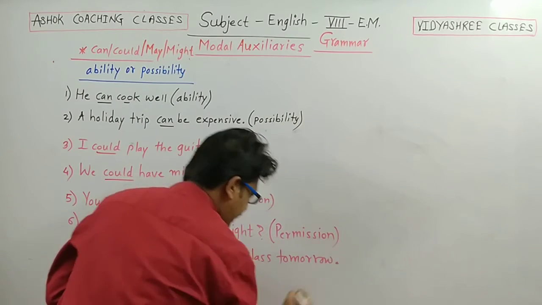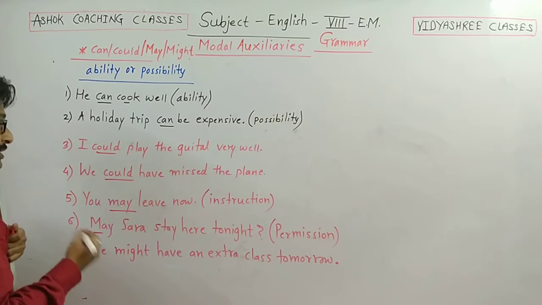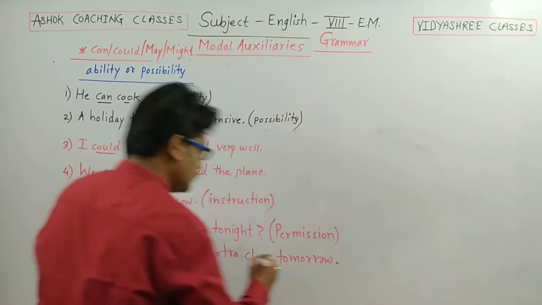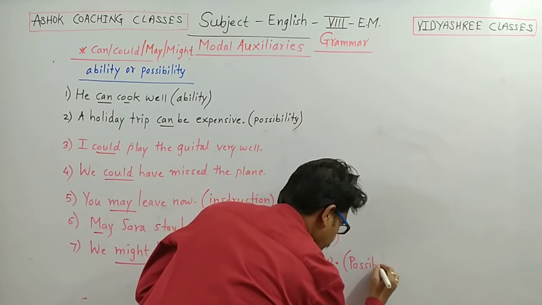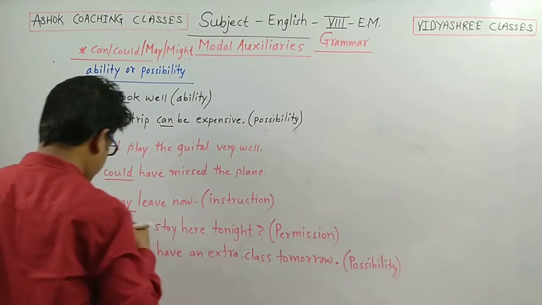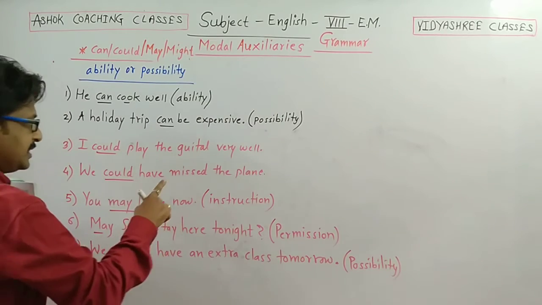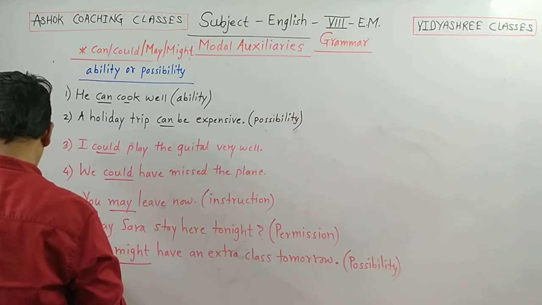Which is the modal auxiliary here? Might, and it expresses possibility. So may expresses permission, may expresses instruction also, might expresses possibility.